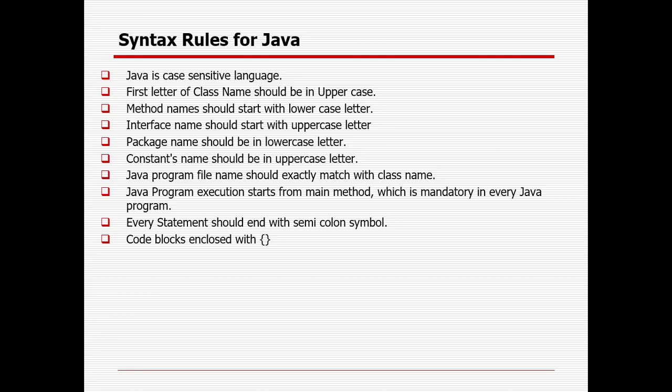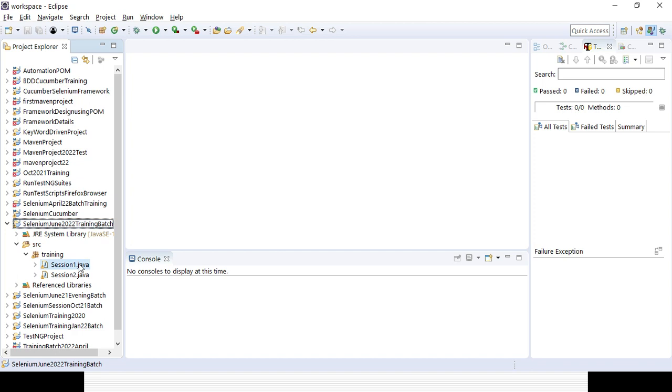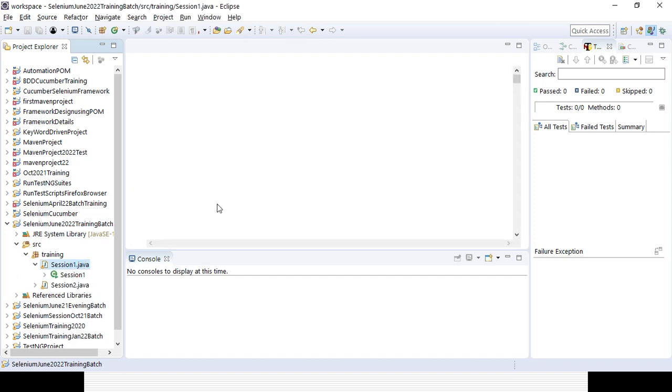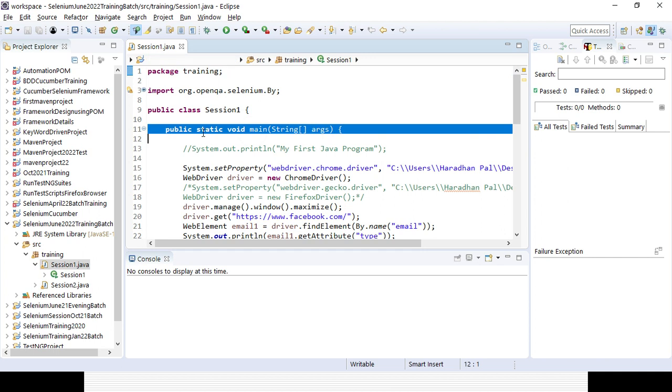Java programs start from the main method, right? If you open any program or class, you could see the Java main execution, especially for a Java project. Later we will see how we can execute our Selenium script without the Java main method, using TestNG. You could see everything starting from public static void main. That is the main method.